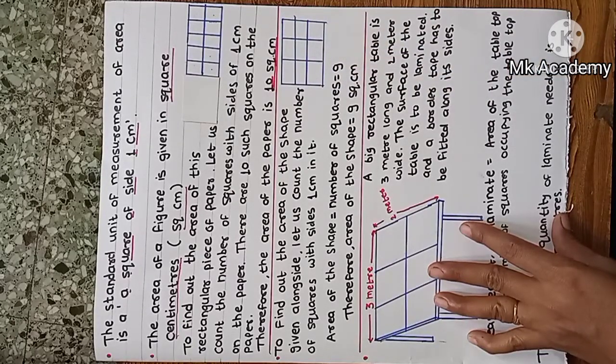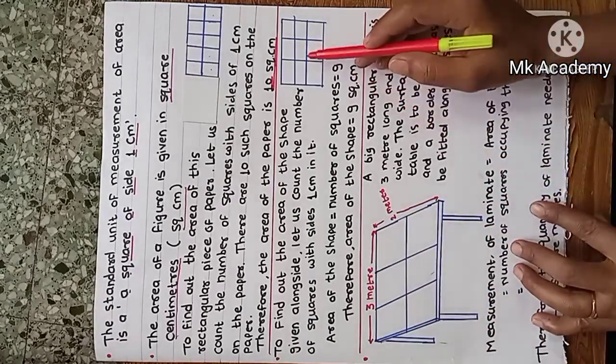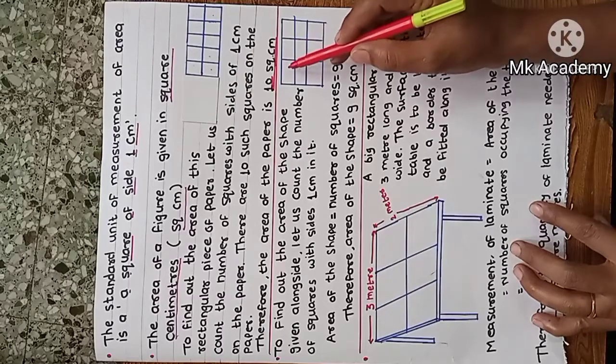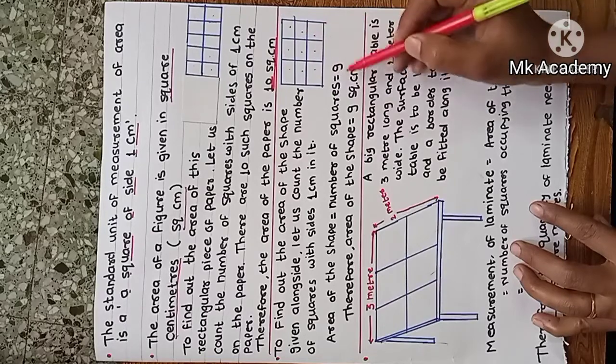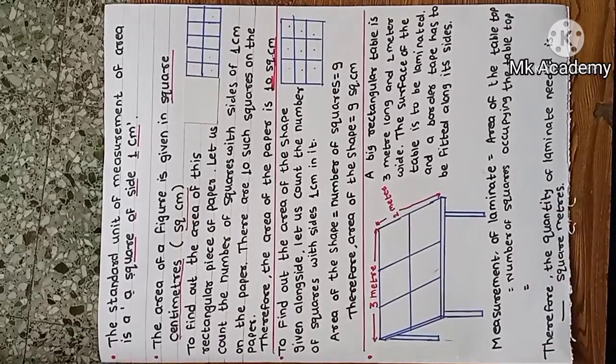Now see the next figure. To find out the area of the shape given alongside, let us count the number of squares with side 1 centimeter in it. Area of shape is equal to number of squares. Let's count. 1, 2, 3, 4, 5, 6, 7, 8, 9. Therefore the area of the shape is 9 square centimeter. Now see the next figure.